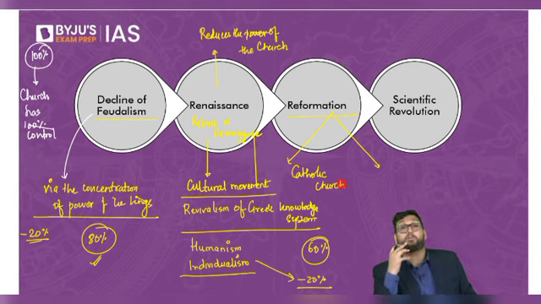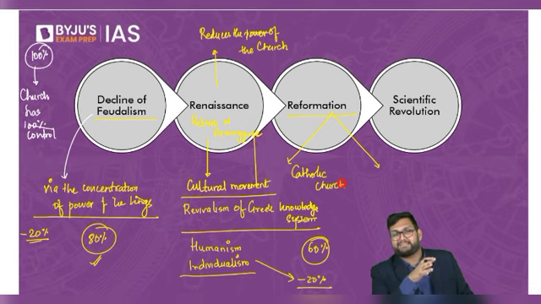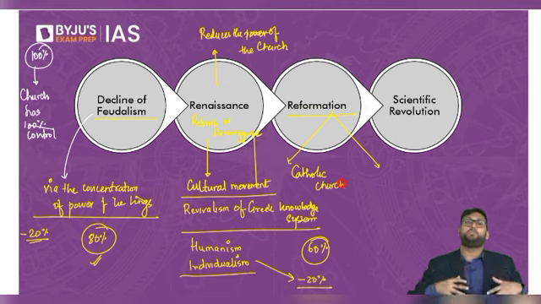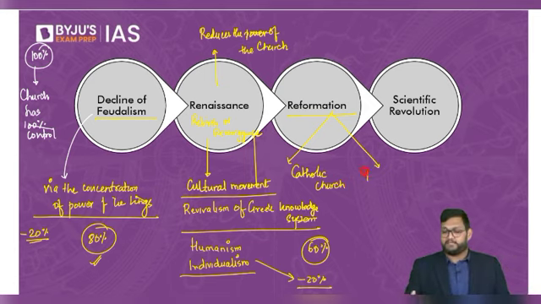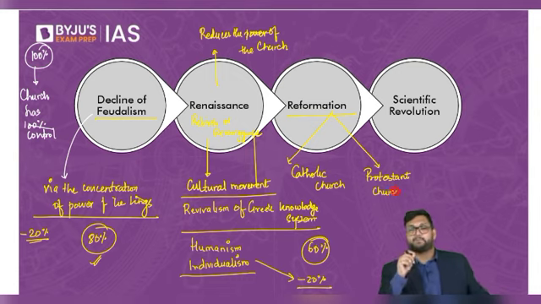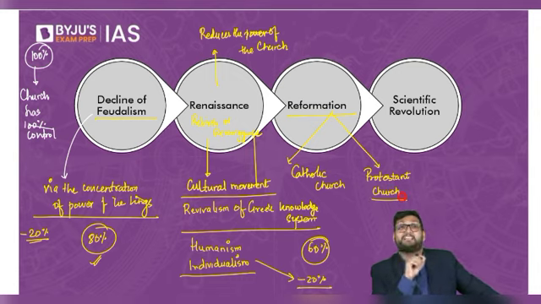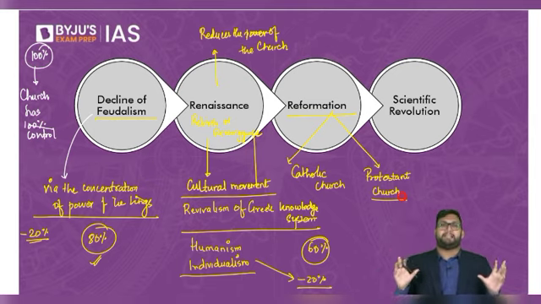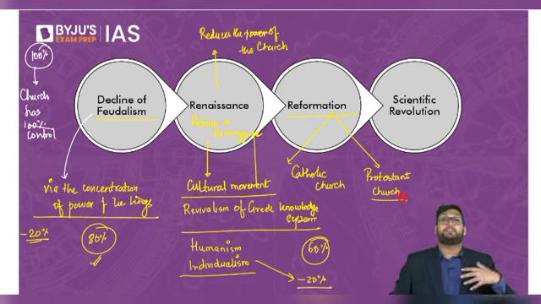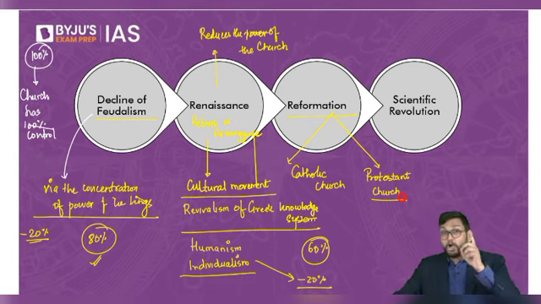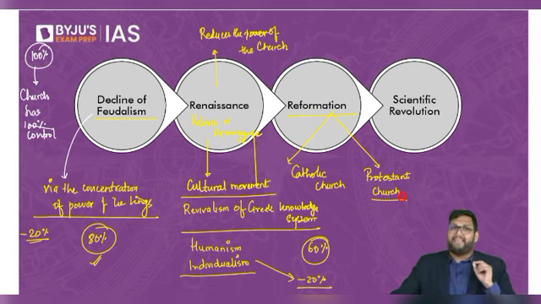Catholic Church is the orthodox one. Orthodox means all the corrupt practices, all the old ideas are within the Catholic one. But what is the new force within Christianity? It is called the Protestant Church. The word comes from protest. It is called Protestant Church, meaning Protestantism, that we protest against all these practices of the church. We want to create a new church which is not God-centric, but human-centric.